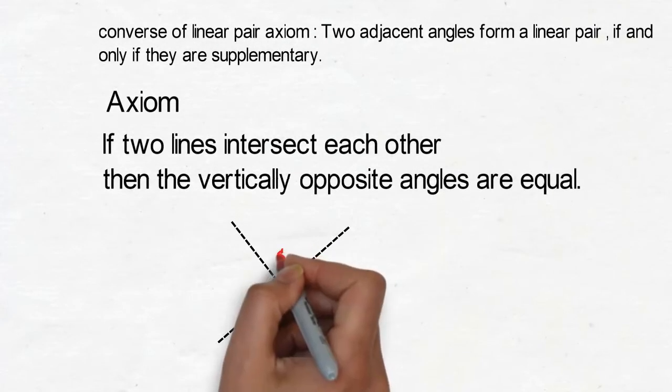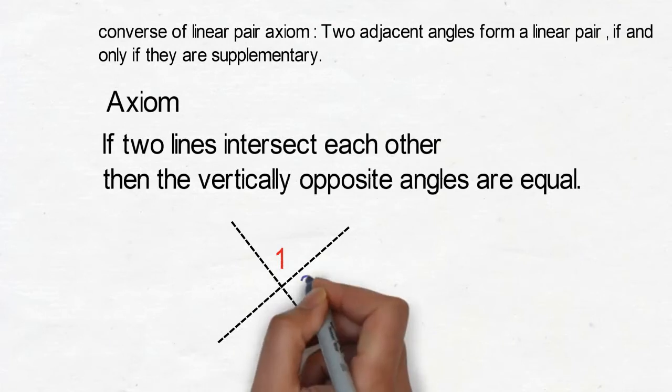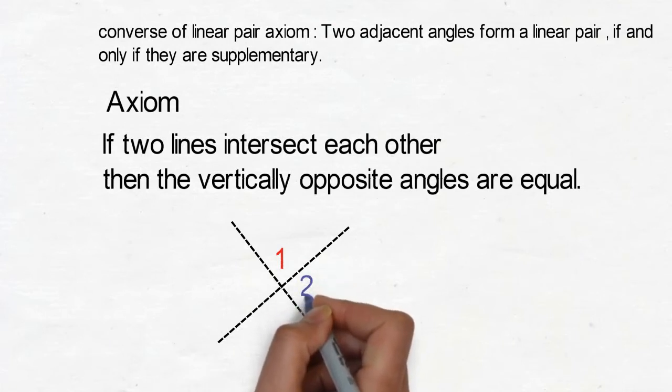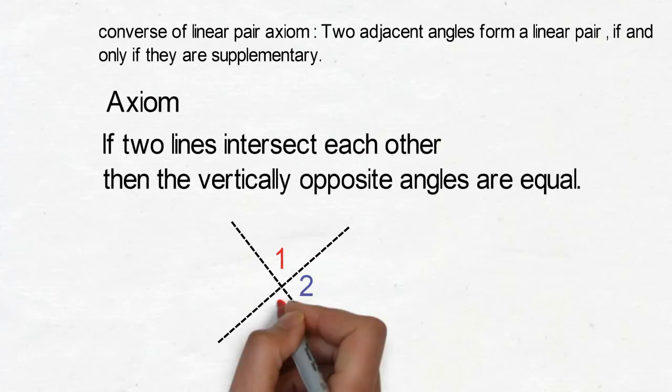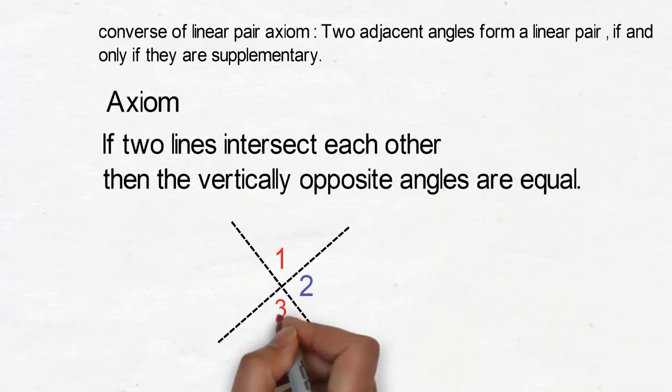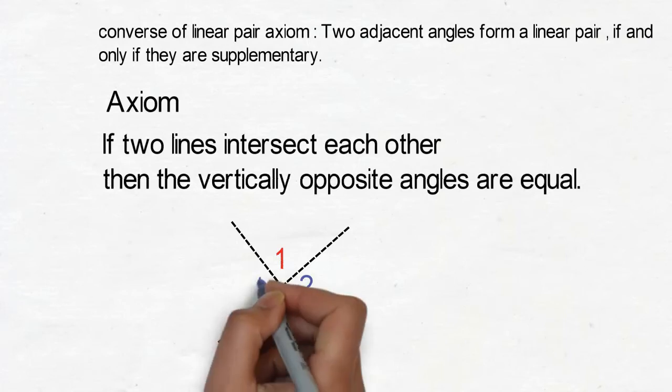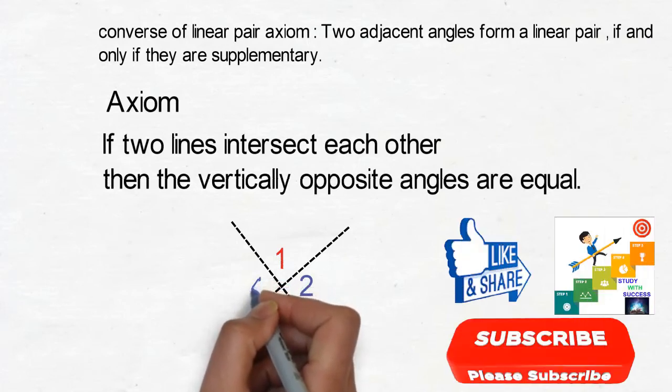Let this angle be 1. We are observing 4 angles are there. Let us mark them by 1, 2, 3. This is angle 2. This is angle 3. And next is angle 4. Here you can observe the red angles are opposite, so they are equal, and the blue ones are all equal.